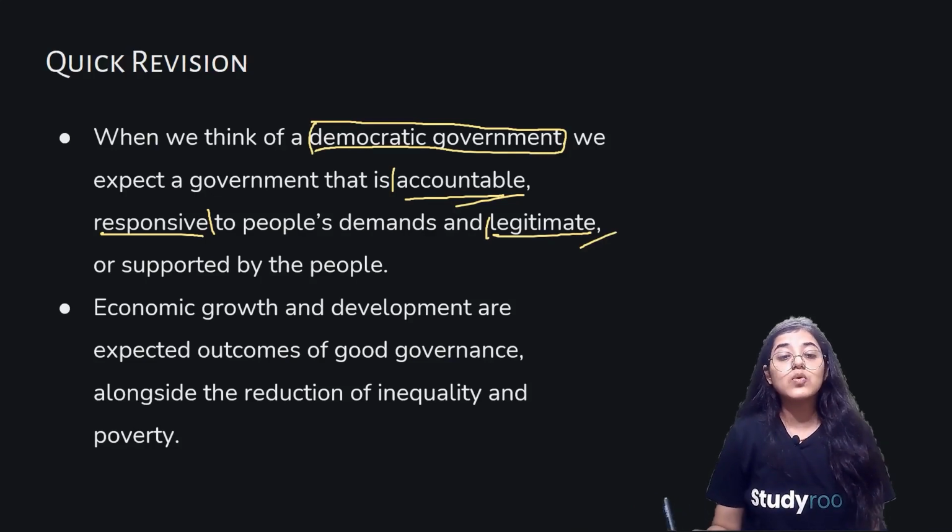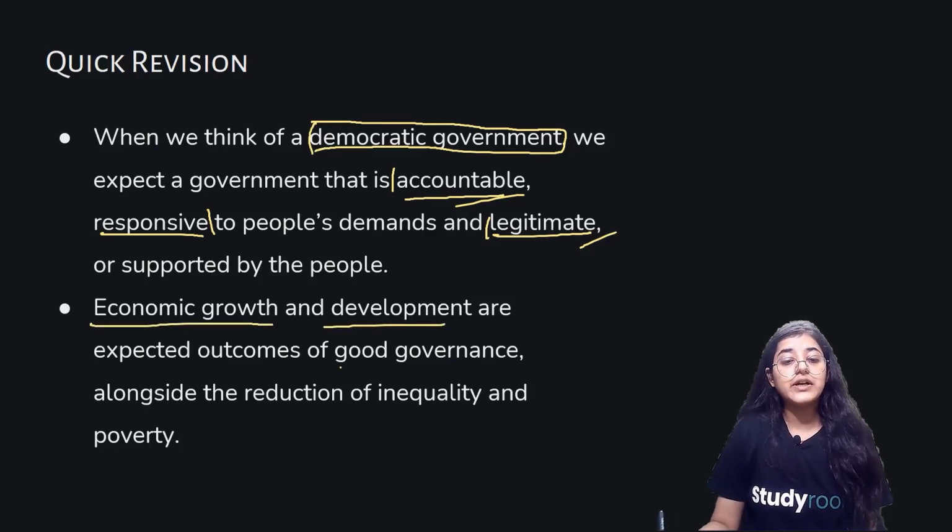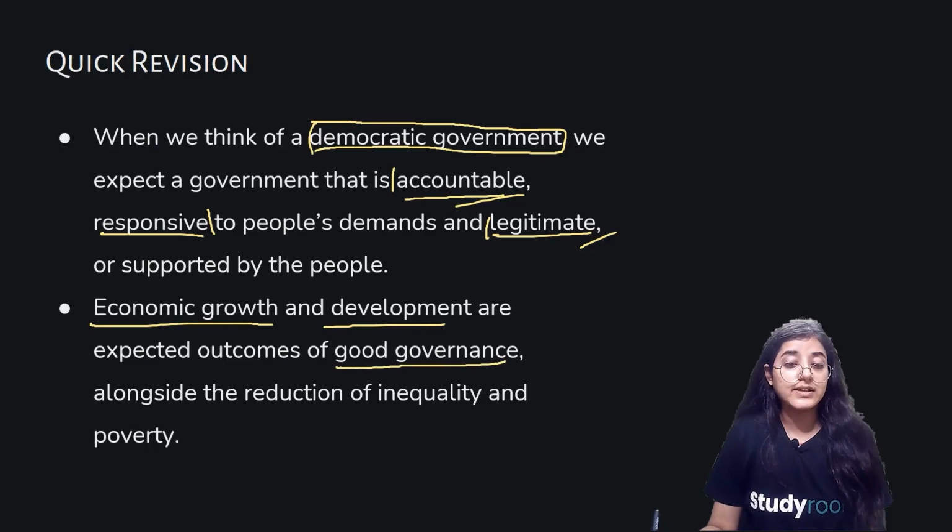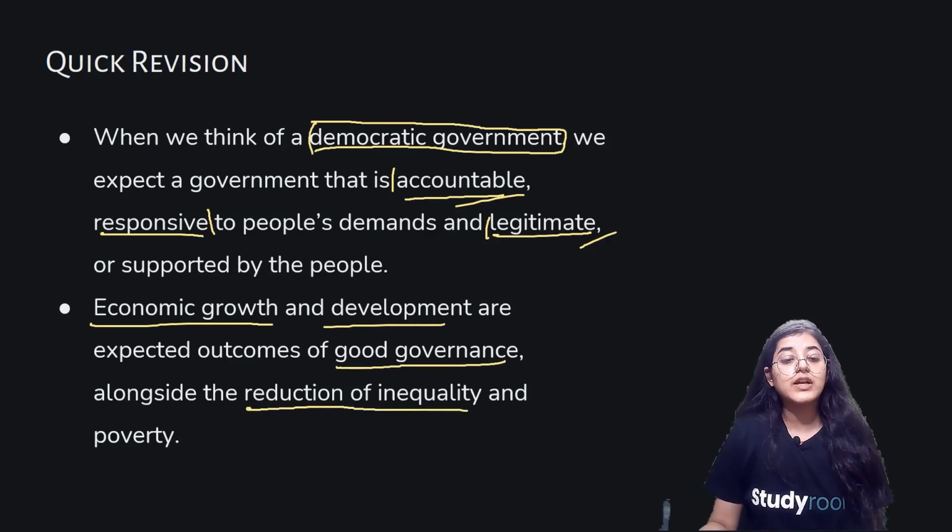Talking about economic growth and development, which are expected outcomes of good governance, it also has certain effects alongside the reduction of inequality and poverty. So when we think about a democratic government, we often expect what? It should lead to what? Economic growth and development. A good governance should lead to economic growth and development along with reduction of inequality and poverty.